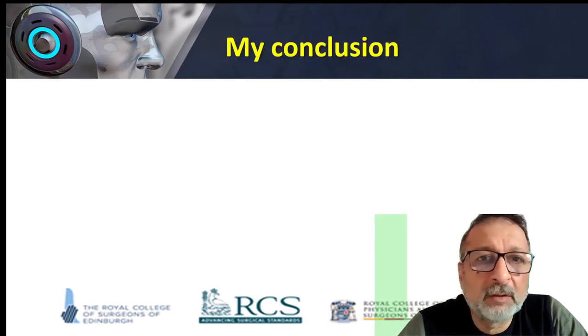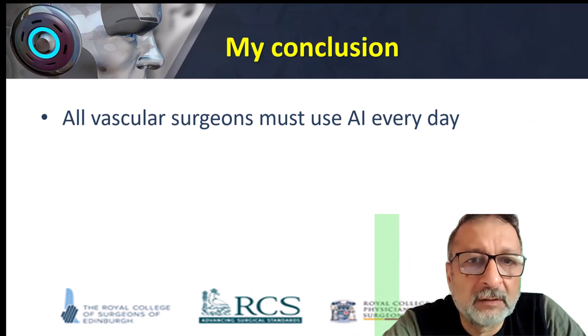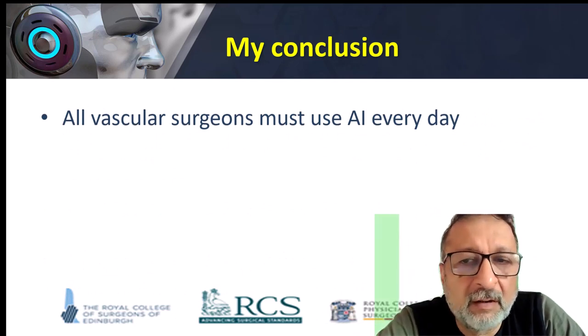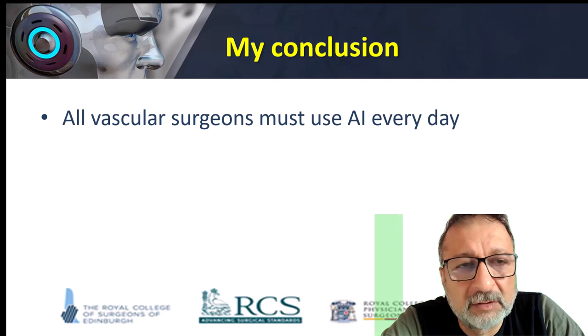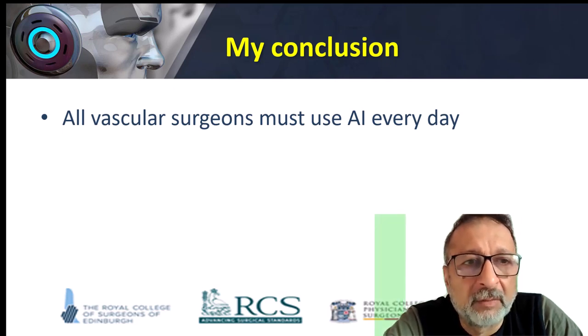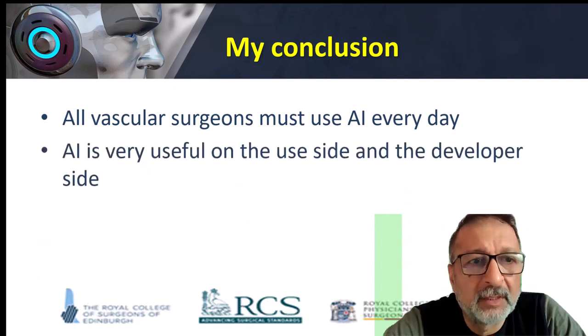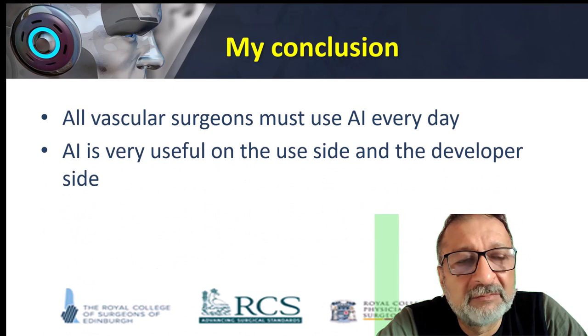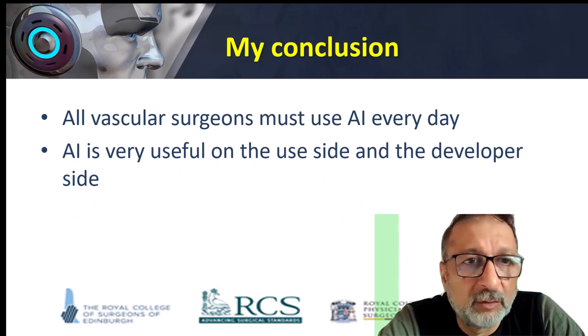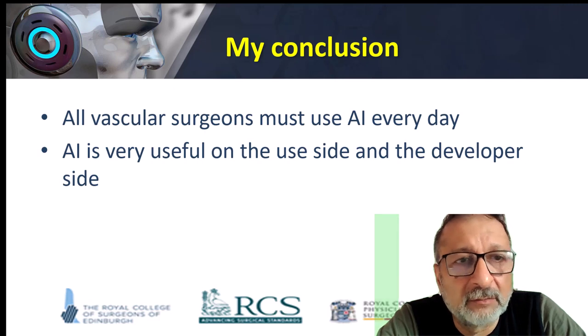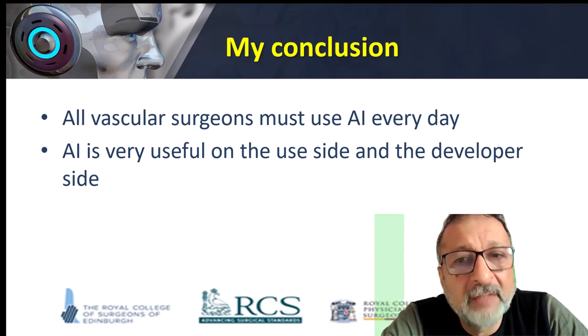So my conclusion is, all vascular surgeons must use AI every day. You should study at least 5 to 6 hours per day if you want to become an excellent vascular surgeon. Secondly, it's very useful to learn about artificial intelligence from the user side, where you can ask it questions, and from the developer side.